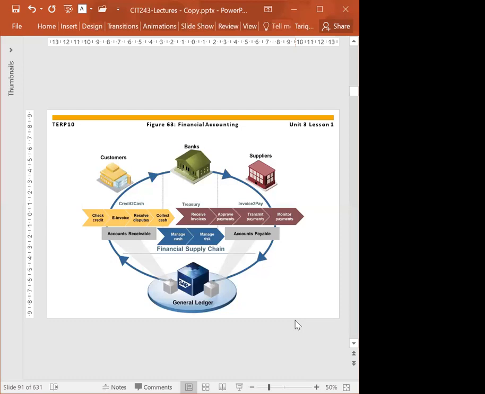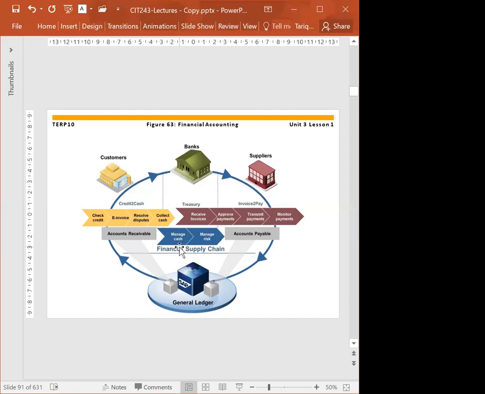Now, if you see, we have a financial supply chain in the middle. Basically, the financial supply chain is to improve the organization's cash flow. That means we try to receive receivables as soon as possible. We want to collect the cash from the customer as soon as possible. If there is any conflict or dispute with the customers, we have to resolve it as soon as possible and try to collect.